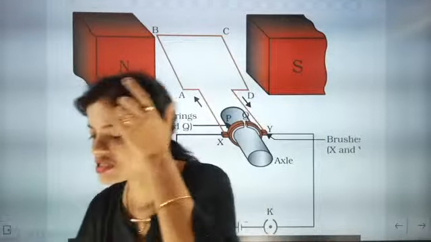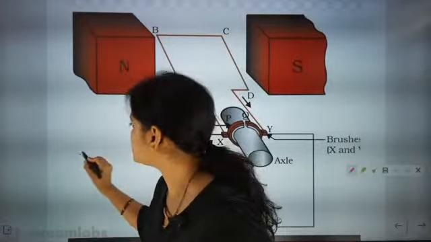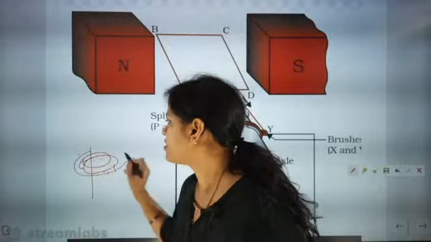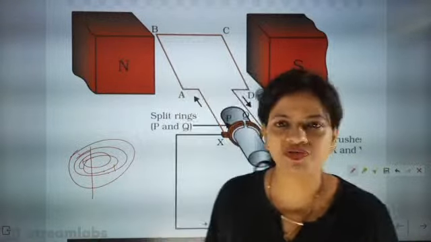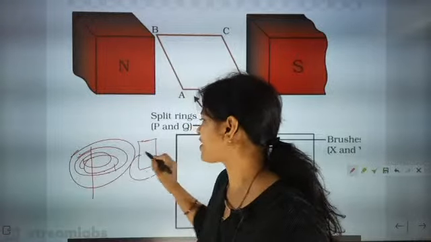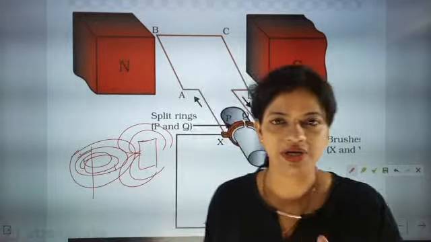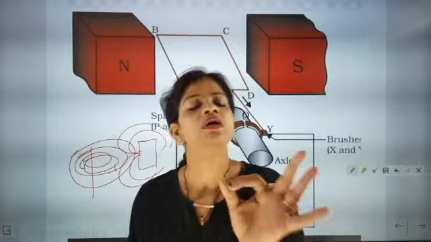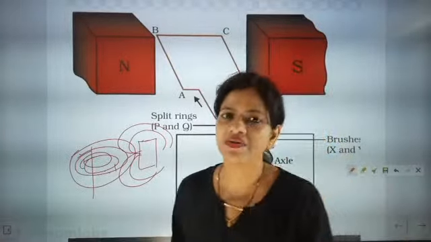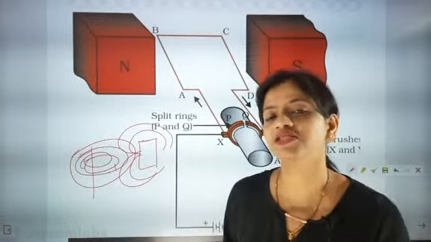So if somebody says this is the magnetic field around a wire, I am just doing a rough sketch. Now here a magnet is there. This magnet will also have its magnetic field. If they intersect, will they be allowed to intersect each other? The correct answer is no. They will never be allowed to intersect because magnetic field lines never intersect. And I have also given you the answer why magnetic field lines do not intersect.